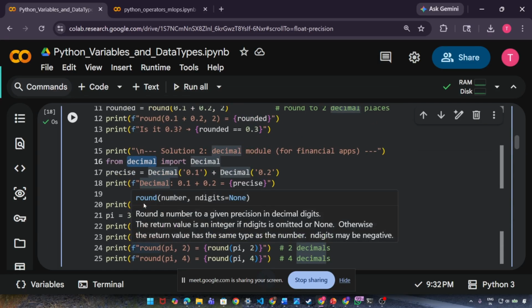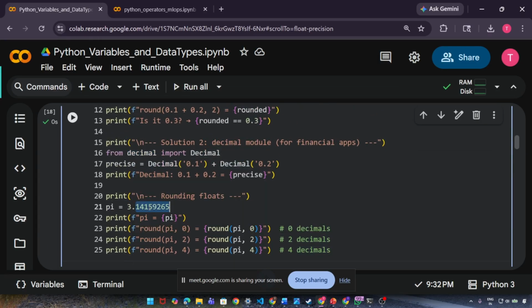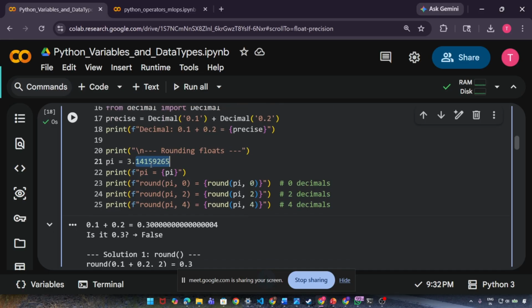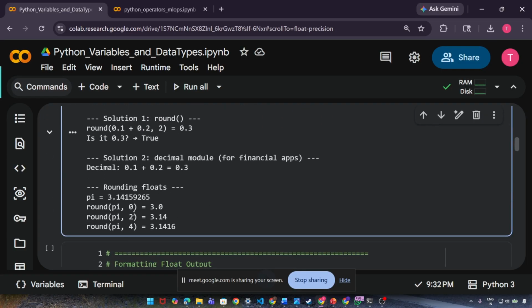Okay. And then the same example for pi also. I have a pi, 3.14159265. If you want to round off to 0 decimal, 2 decimal, 4 decimal, you can do that. See, this is 0 decimal. We have only 3.0. If you want 2 decimal, we are getting 3.14. If I give 4 decimal, then we are getting 3.1416.